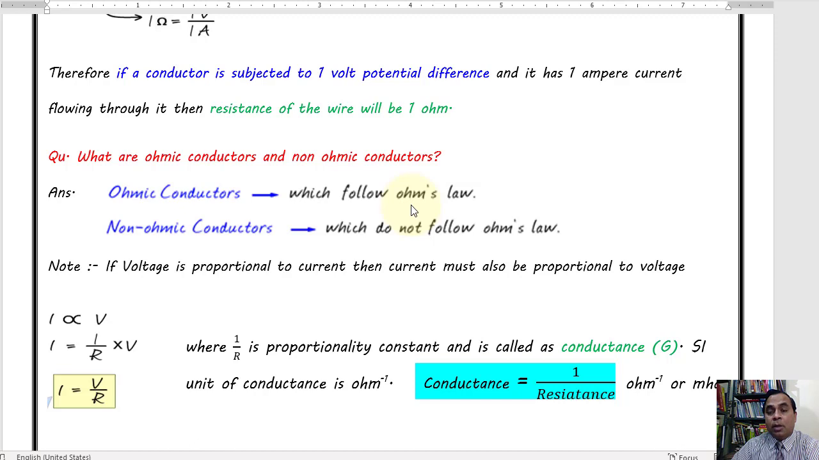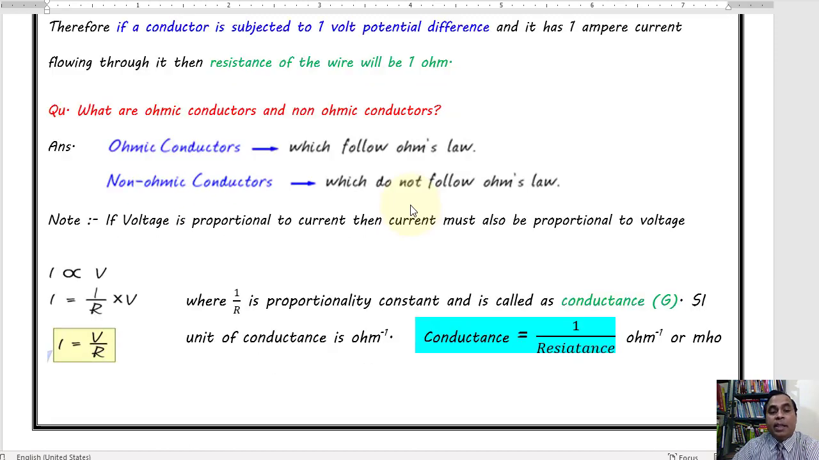You cannot obtain the V and I relation through this V equal to IR equation. So those which are not following Ohm's law are taken as non-ohmic conductors. Now next note, just now you have seen that if we apply a bigger battery across the conductor, there will be more current.